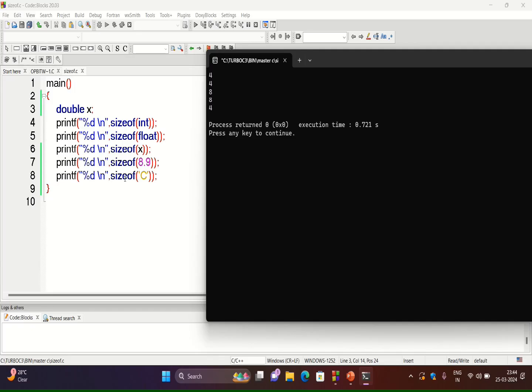And lastly, sizeof single character C. Here a character constant is given, and for storing a character value this compiler requires 4 bytes of storage. Therefore sizeof C will display the value 4.